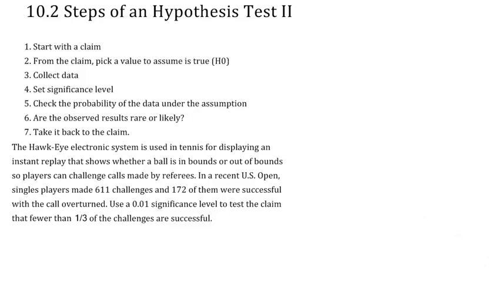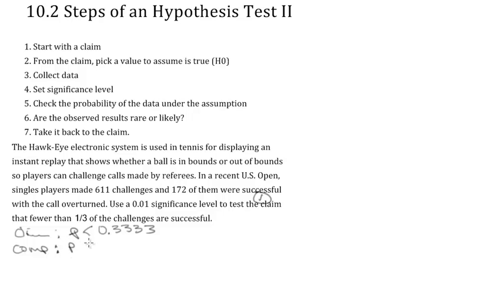So let's test the claim that fewer than a third of all of the challenges are successful, as in the calls will be overturned. So we've got our step one here, find the claim. Here's our claim, step one. Let's write the claim in math. Sorry about that, it's hard using this weird pen. So the claim in math is that the proportion of all of the challenges that are successful is less than 0.33. I don't know how many decimal places you want there, because 1/3 is an infinitely repeating decimal.